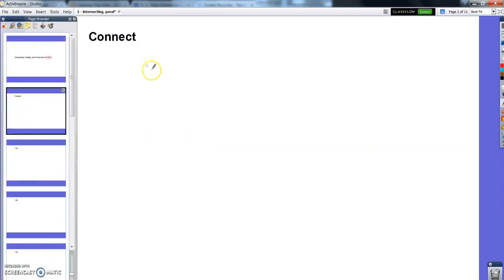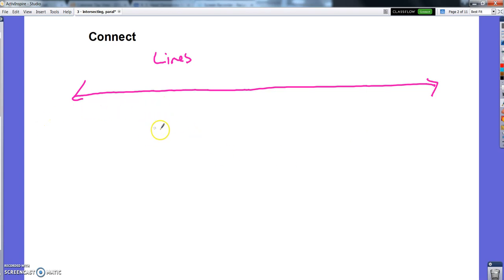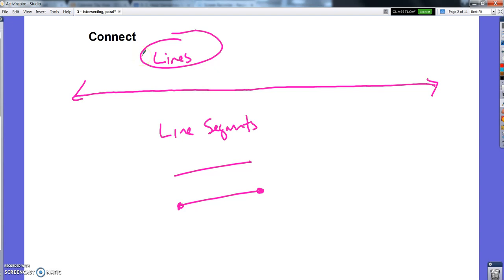All right. So real fast, lines, let me remind you, lines go on and on and on forever in both directions. They don't stop like line segments do. Remember, line segments are like that. They're part of a line, but they end. Sometimes we draw the points on the end, sometimes we don't. We're going to be talking about lines today and special types.